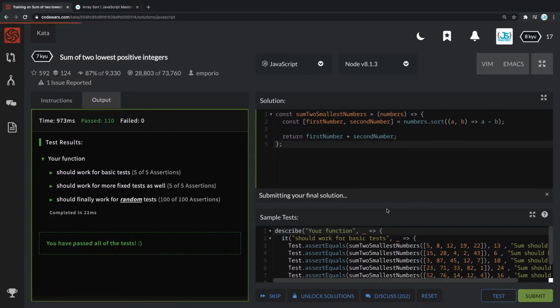Okay, it's submitting it right now, and I see someone in the comments, I think, let me take a look.